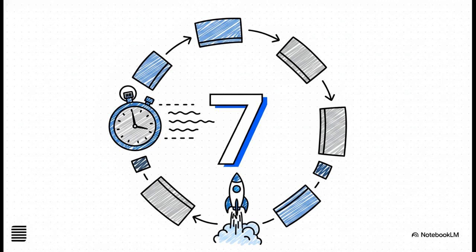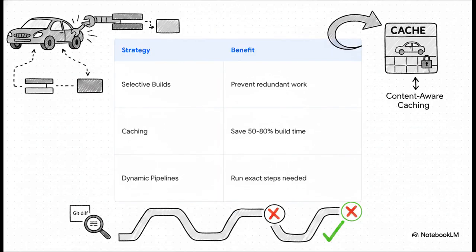Stripe managed to cut their CI times from an agonizing 45 minutes down to just 7 minutes after migrating over 300 services into a single monorepo using Bazel. That is a game-changing level of optimization. But how is that kind of speed even possible in a massive code base? Well, it's possible through these exact optimization mechanics.